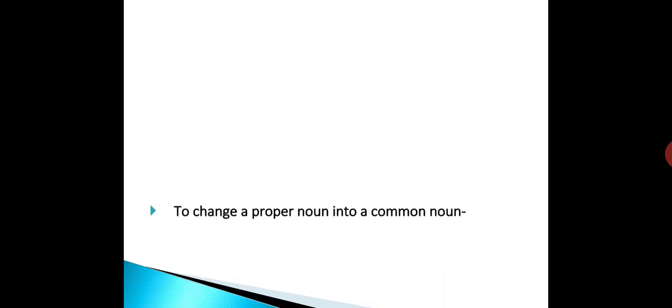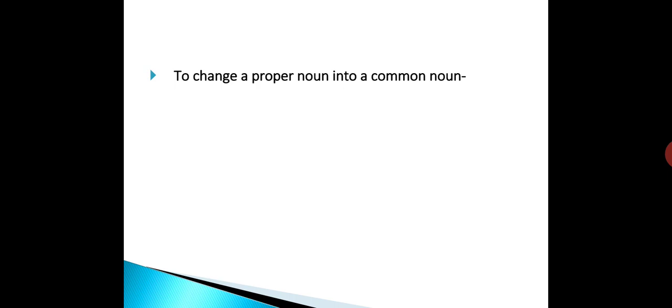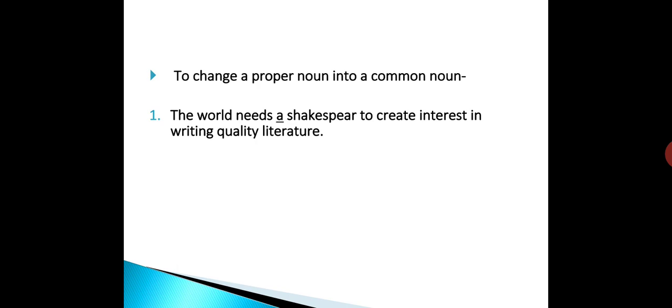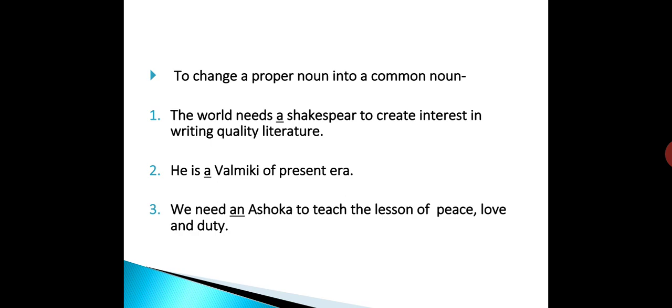Sometimes articles can be used to change a proper noun into a common noun. For example, the world needs a Shakespeare to create interest in writing quality literature. Next example, he is a Valmiki of present era. One more example, we need an Ashoka to teach the lesson of peace, love and duty.